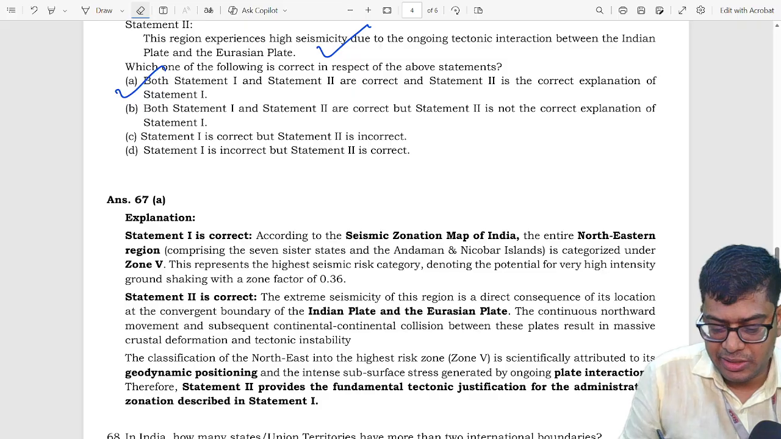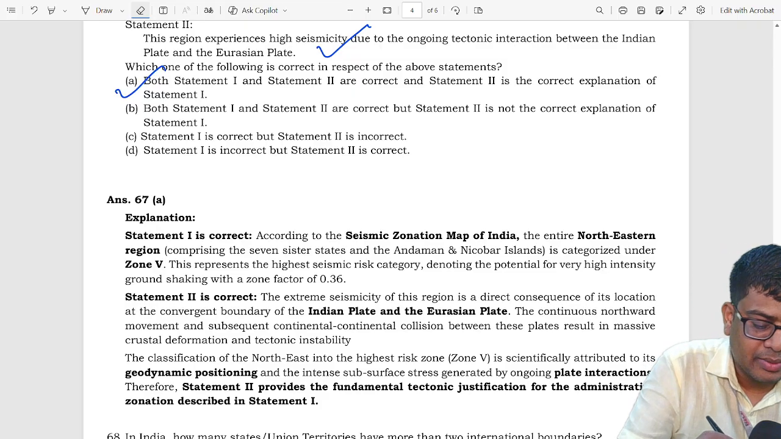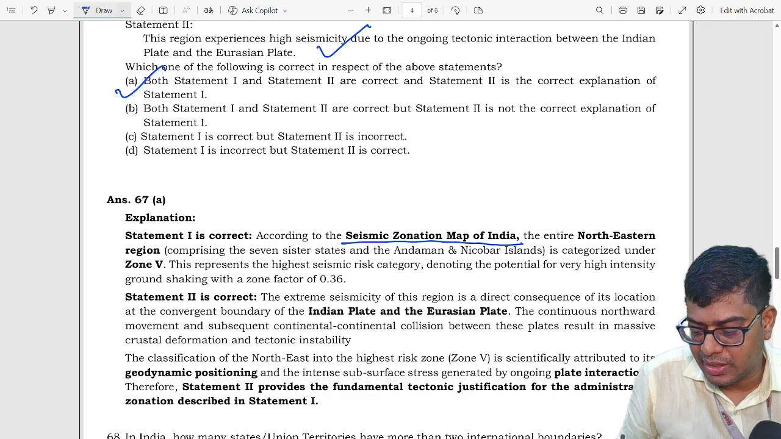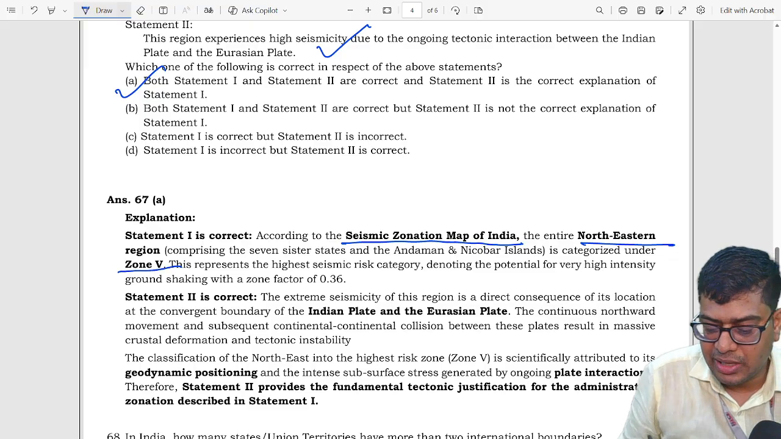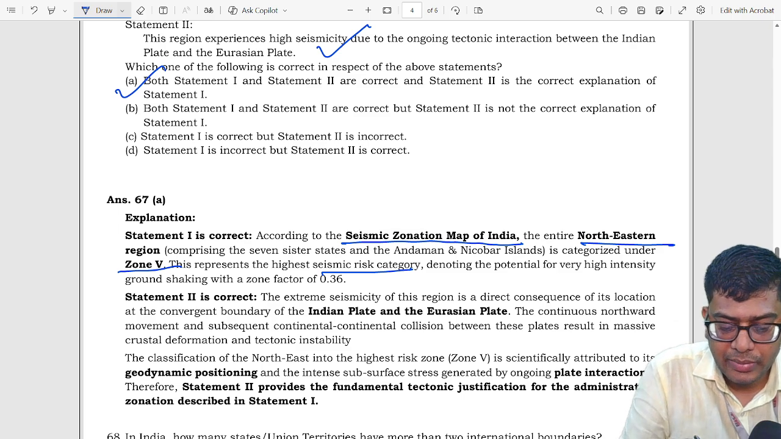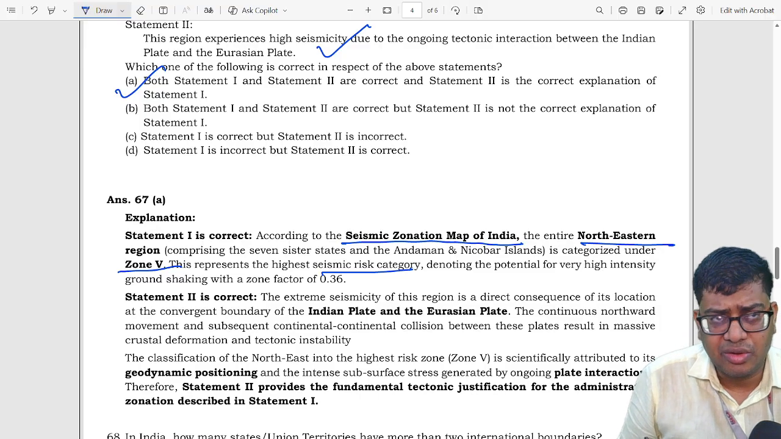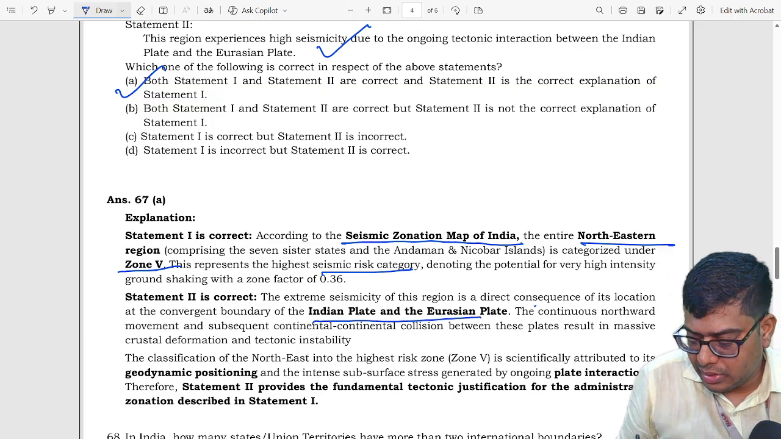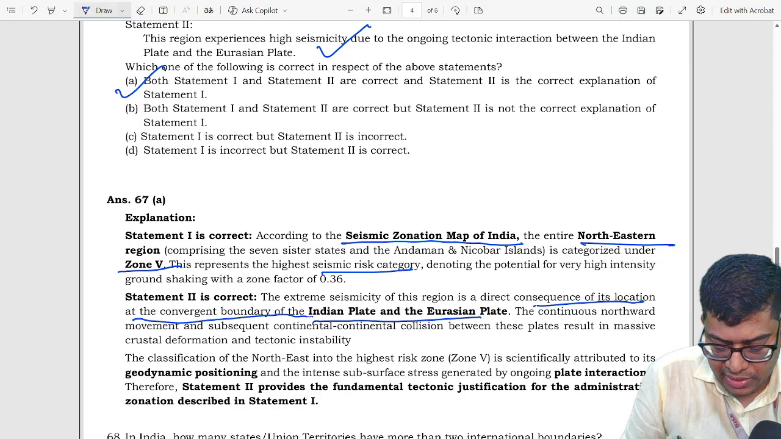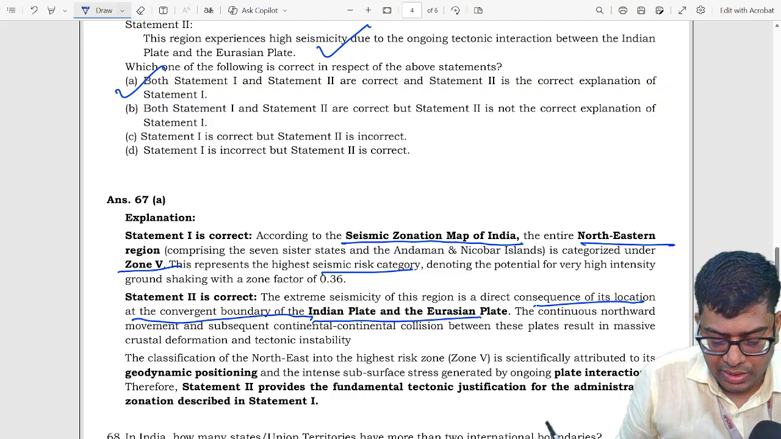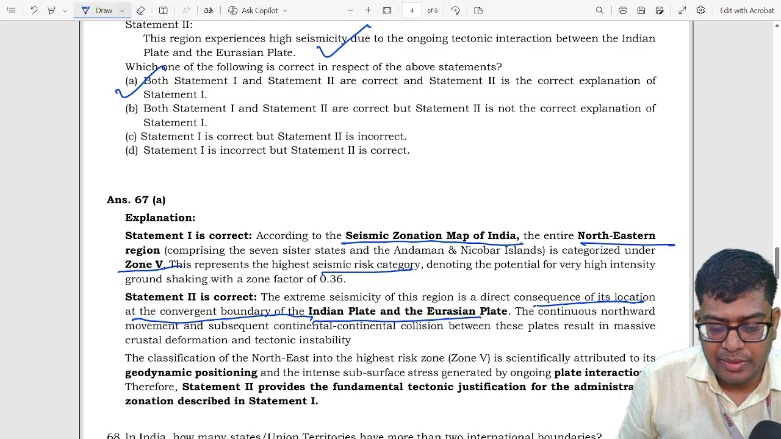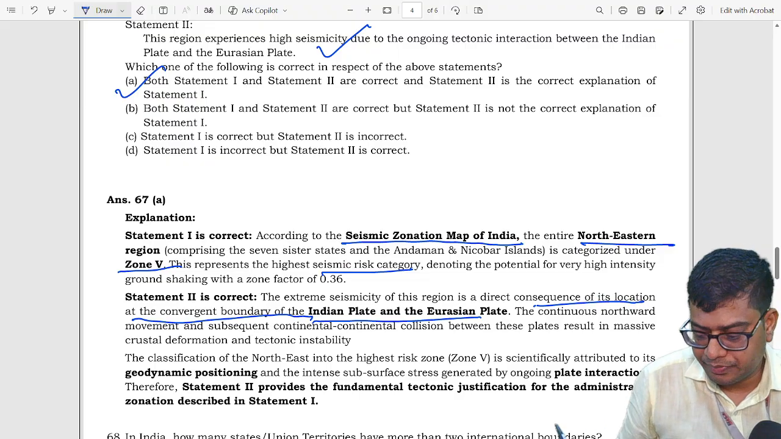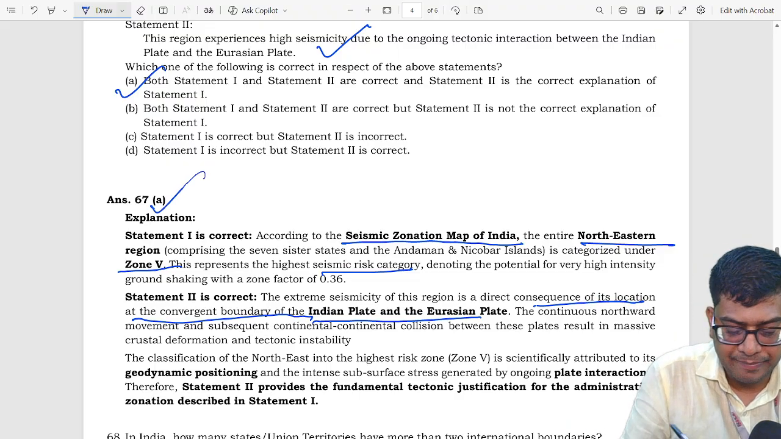So let's move towards explanation. According to seismic zonation map of India, northeastern India is under zone 5, which is high seismic risk category. And statement 2 is also correct. This northeastern region experiences high seismicity due to the location of the convergent boundary of the Indian plate and Eurasian plate. So statement 2 is also correct, and statement 2 explains statement 1. So our correct answer is A.